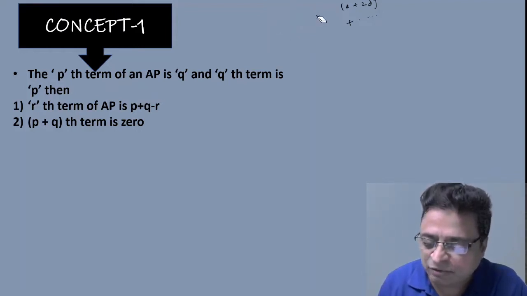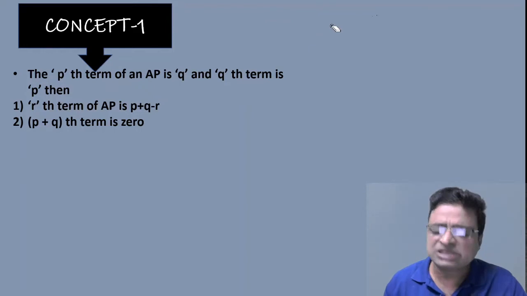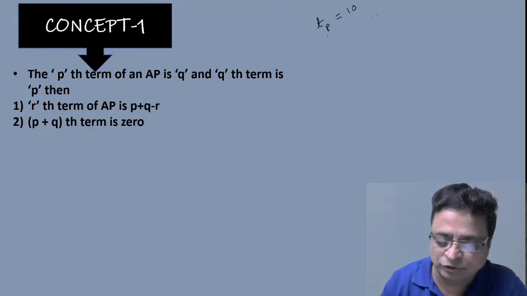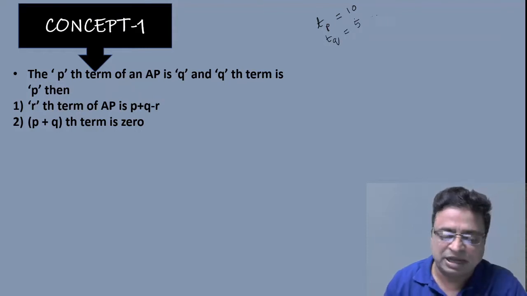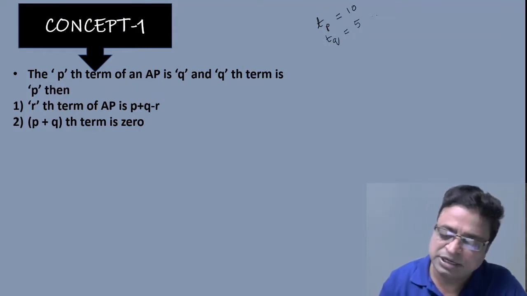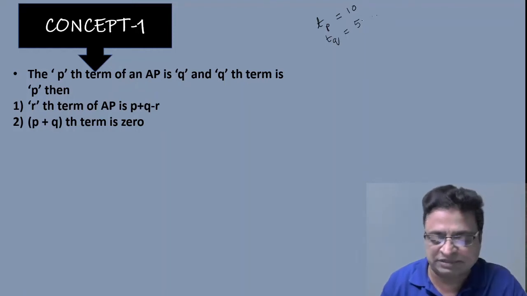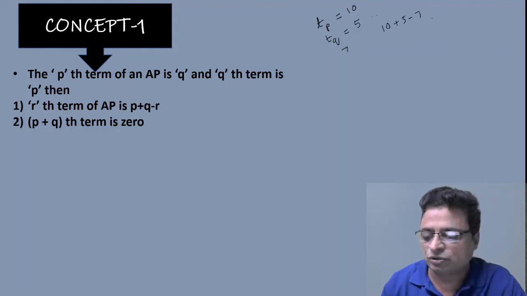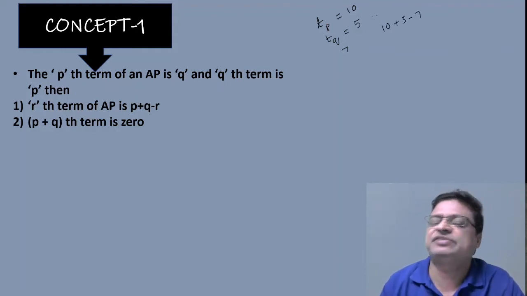Suppose they may ask a question like this. Suppose the pth term of an arithmetic progression is 10, and the qth term of the arithmetic progression is 5. They may ask for the rth term, for example the 7th term of the progression. Simply you can say the answer could be 10 plus 5 minus 7. So immediately you can get 15 minus 7, that is 8.